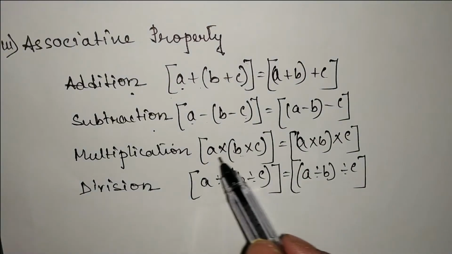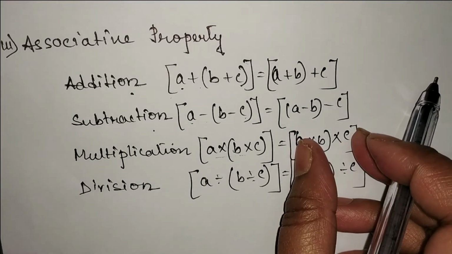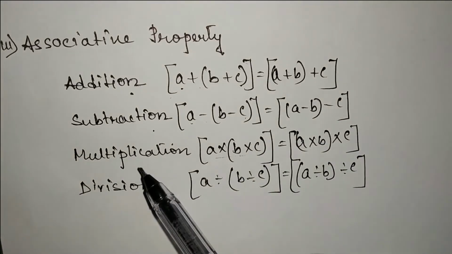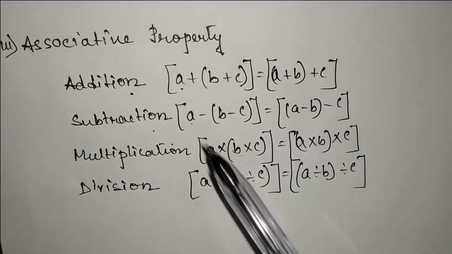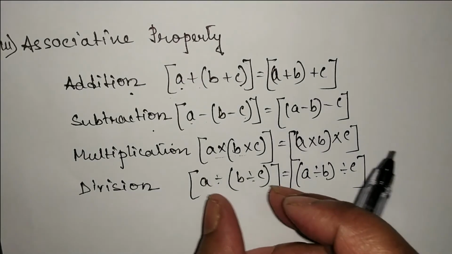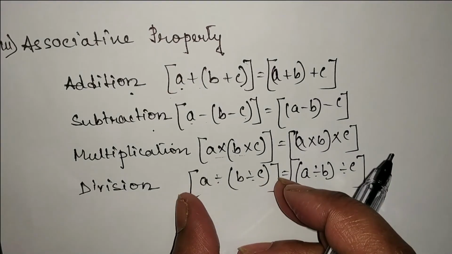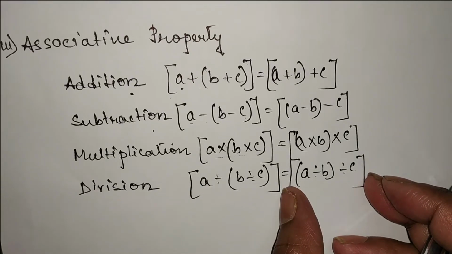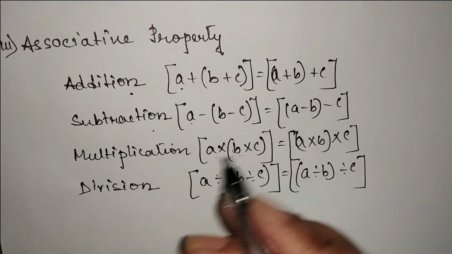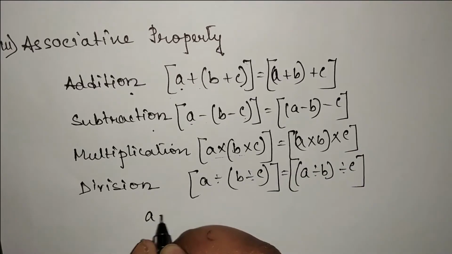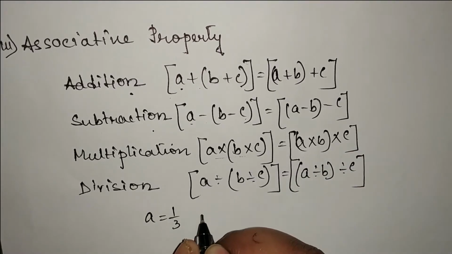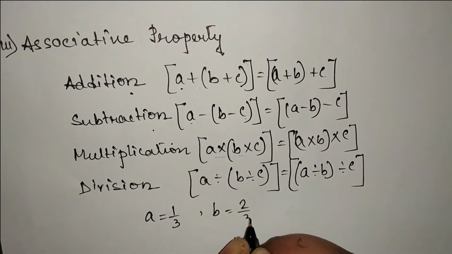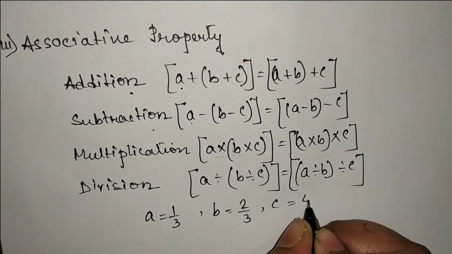Similarly, after multiplying this and this, if you get the same number, then we can say that multiplication is associative. And in case of division, after dividing this, whatever number you are getting, if you get the same number over here, then we can say that division is associative. So let's take an example. Let's take A is 1 by 3, B is say 2 by 3 and C is say 4 by 3.